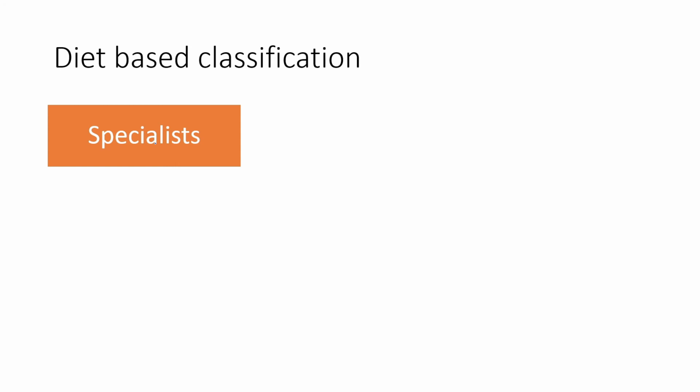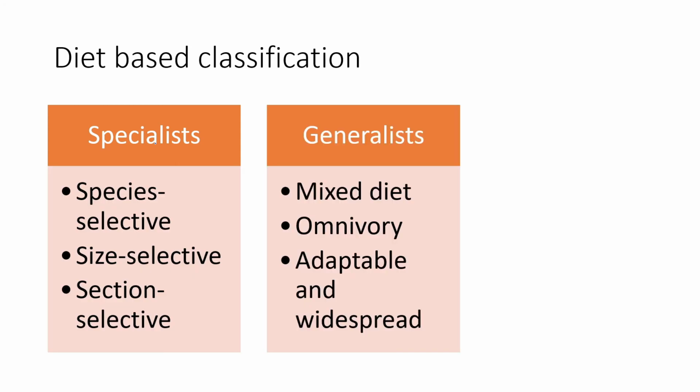Now there are multiple classifications or divisions on the basis of diet. So there are specialists and then there are generalists. Specialists are individuals that have a specific requirement of diets. Okay, so that might be species selective. Now few organisms are interested in few species only, so they depend on particular species only, and that is more specialized. Whereas some are size selective, so some organisms actually prefer eating one particular size and not bigger than that or smaller than that. So they might acquire different species, but it should be a particular size only.